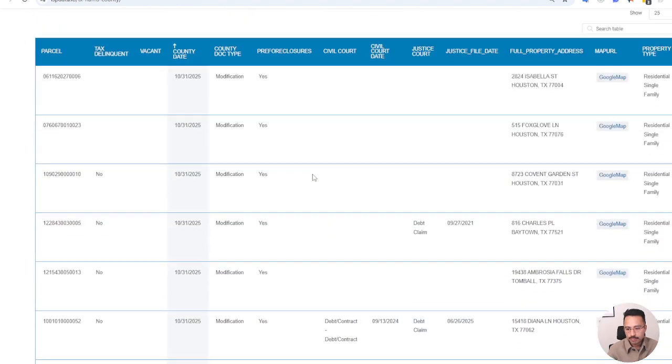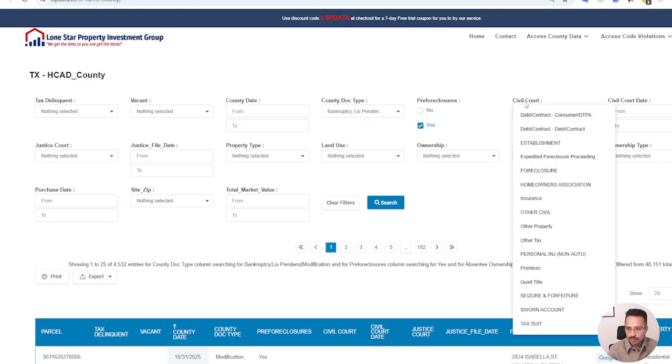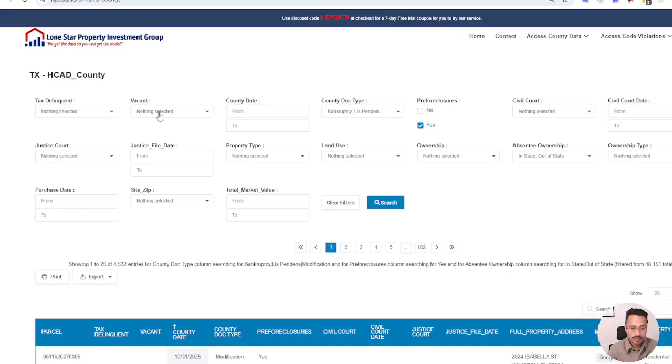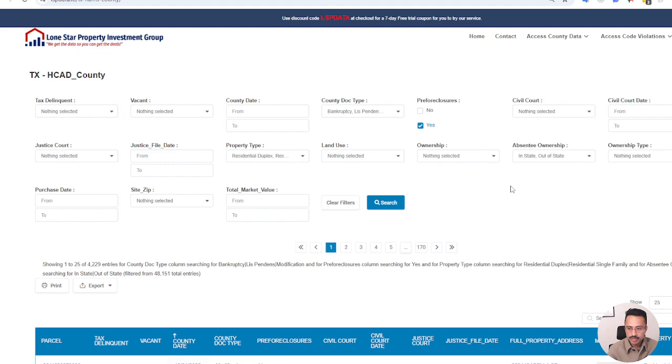So again, even if you were looking from the civil court point of view, you can also look for those that are being raised as expedited foreclosure, or where there's an issue with the HOA, right? So it provides you a lot of information here, and that makes it a lot easier, right? And let's say you're looking for single family properties, duplex, right? You can also search for that.